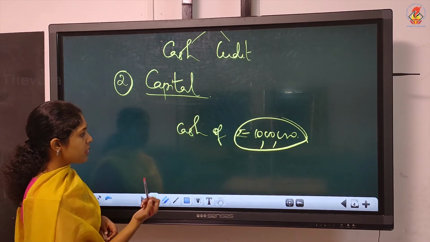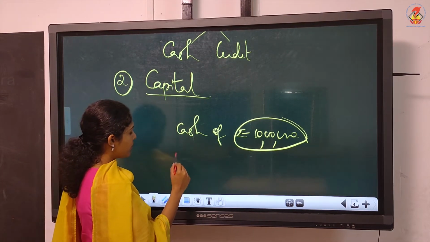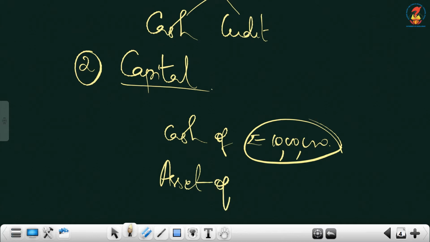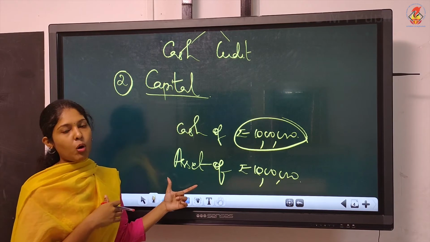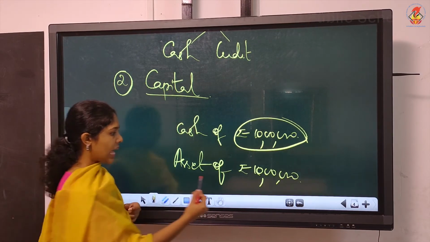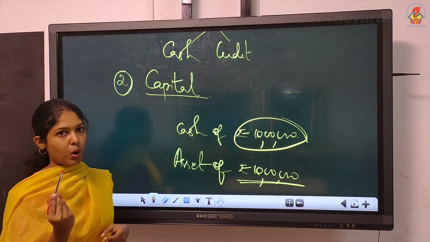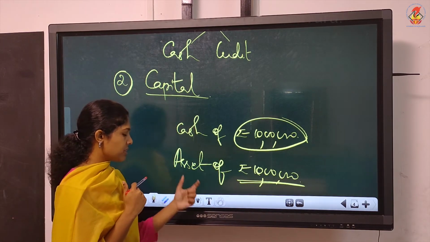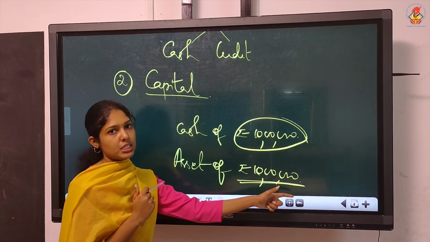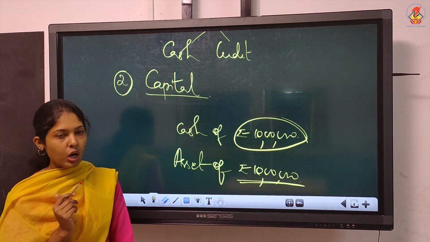Similarly, if he wants, he can start the business with an asset of rupees 10 lakhs. Understood? So the owner can invest the amount either in the form of cash or in the form of assets. Assets which have a monetary value. That is important. Don't simply say asset. Asset must be expressed in money terms, then only you can record it in your books.